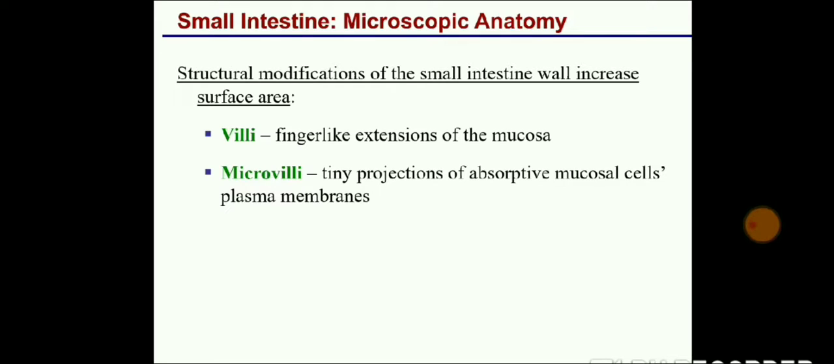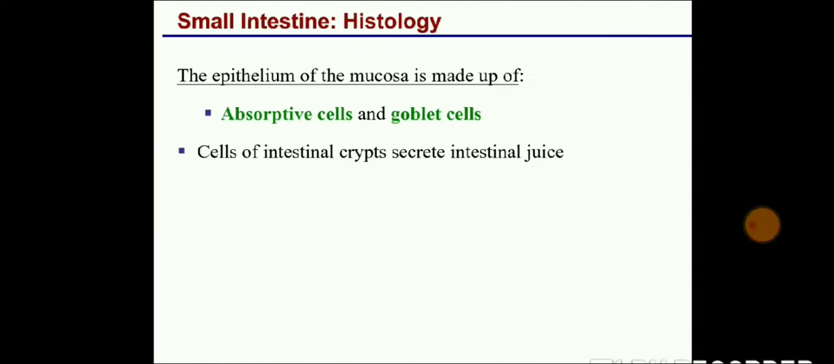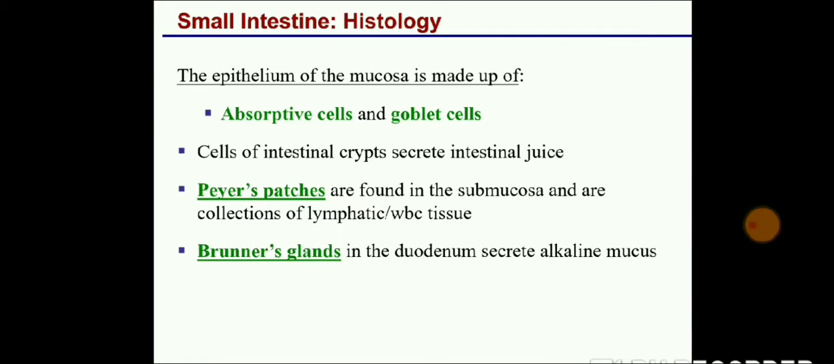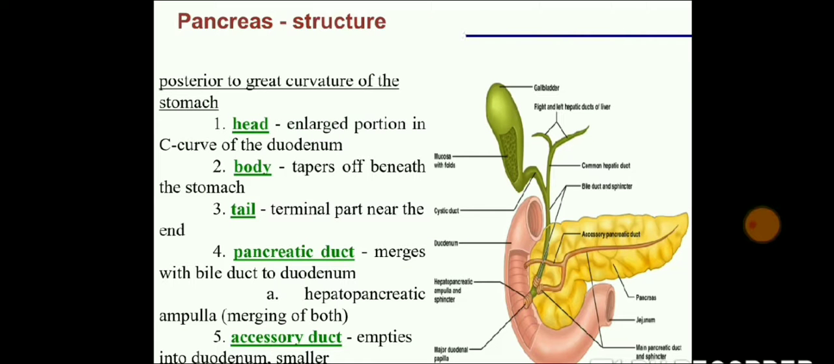If you see the microscopic structure, you can find villi, which are finger-like extensions of the mucosa, and microvilli, which are tiny projections of the absorptive mucosal cell plasma membrane, where goblet cells and absorptive cells are present. These cells have a lymphatic connection, and the important nutrients present inside the intestine are absorbed and sent to the liver.